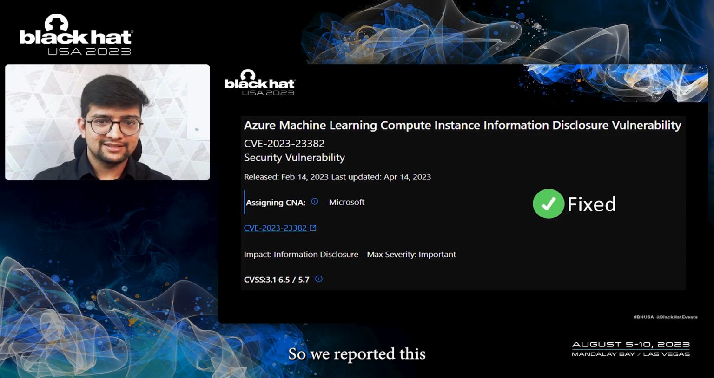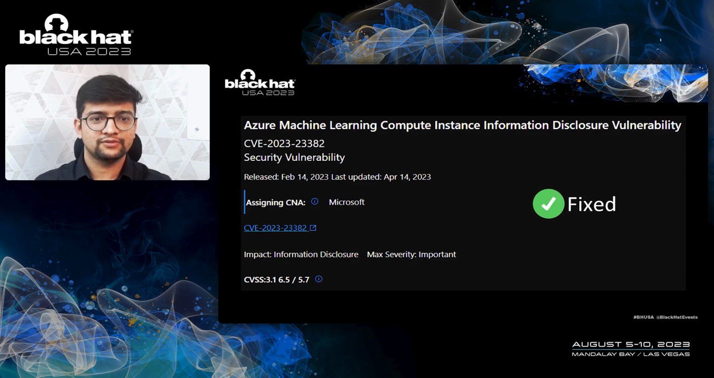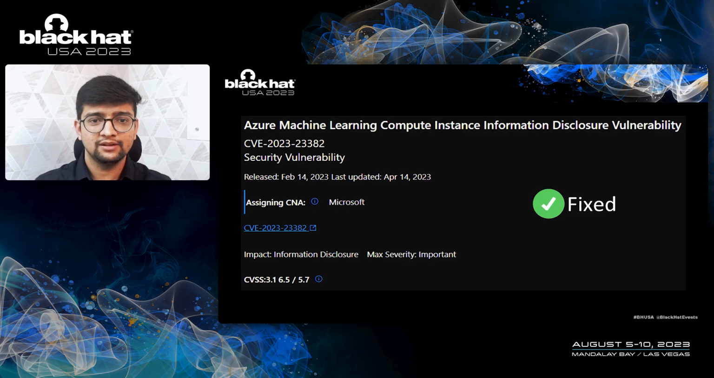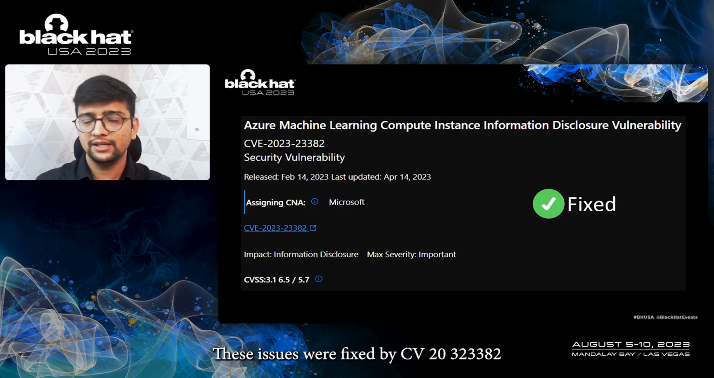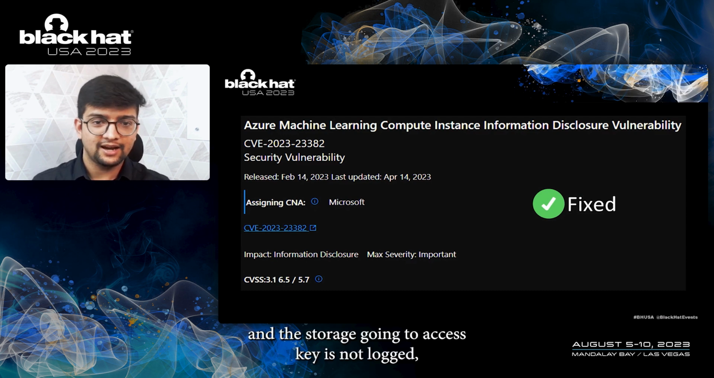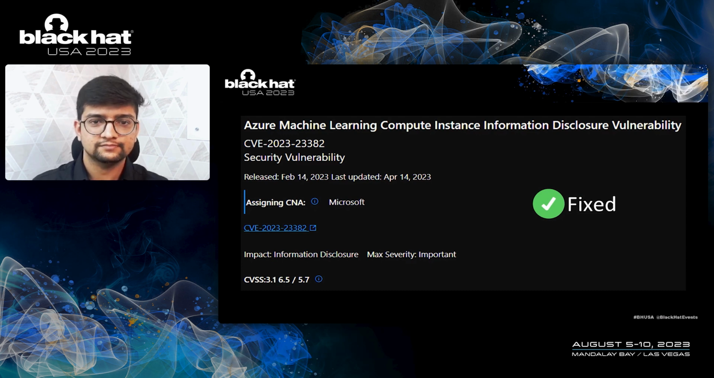So we reported this set of issues to Microsoft. And now the same issue of credential logging might have been lurking in your environment as a silent threat. These issues were fixed by CVE-2023-23382. And now the JWT is not even observed to reach the compute instance. And the storage account access key is not logged or stored in any of the files on the compute instance.